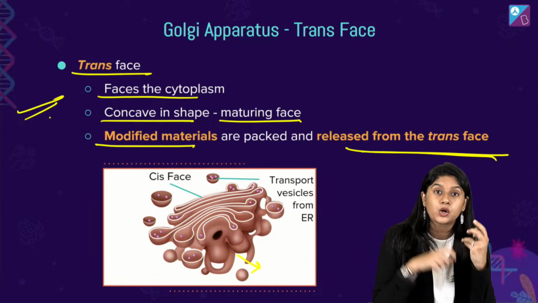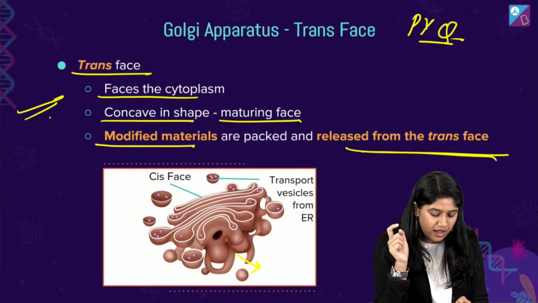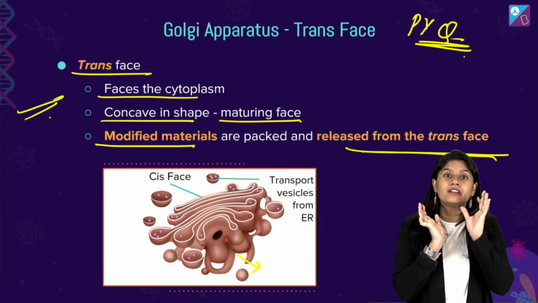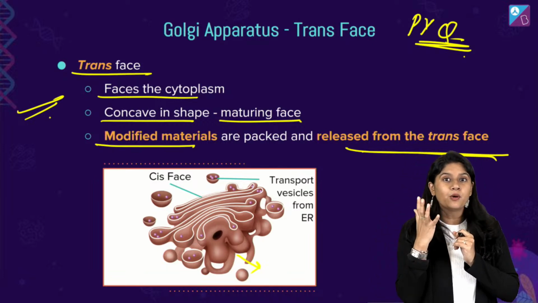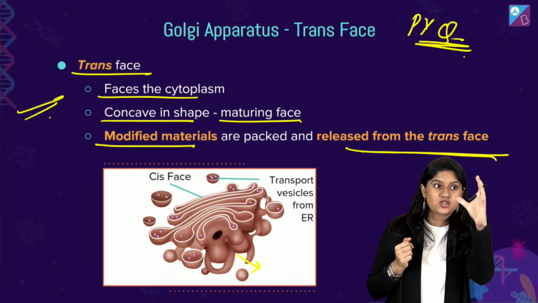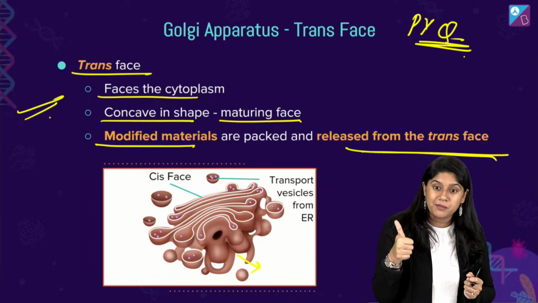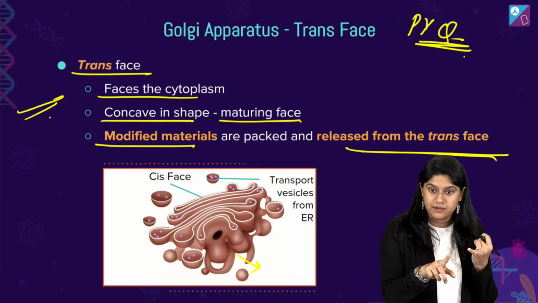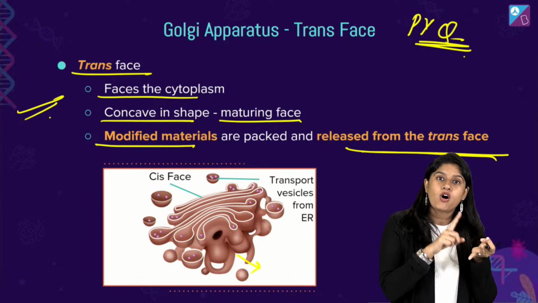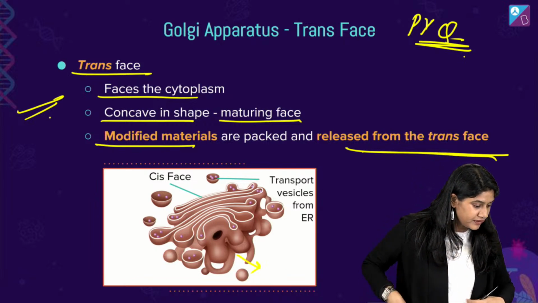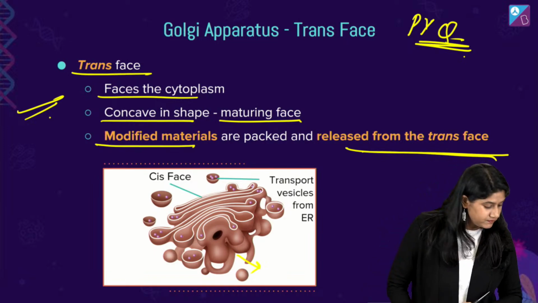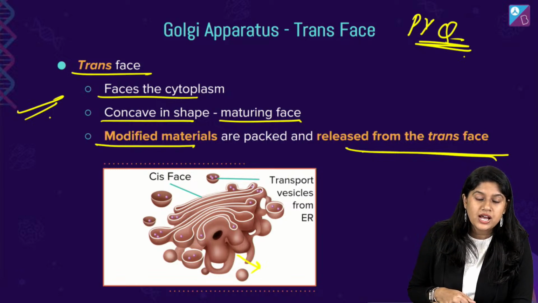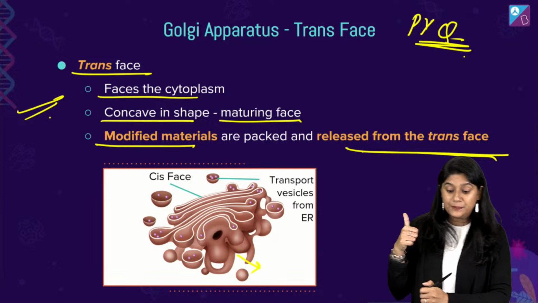Remember, the questions that usually come, the PYQs that we have, and of course the important concept is from the cis and trans phase. They can say maturing phase or maturing side in the question. Which phase is this, and where is it? Clear? So do remember: maturing side, concave, trans, same. Cis, convex or receiving, same. Everyone, are we clear? Thumbs up everyone. Yes, very good. Yes, Milendra, Shalini, awesome. So we are clear with this part, right?